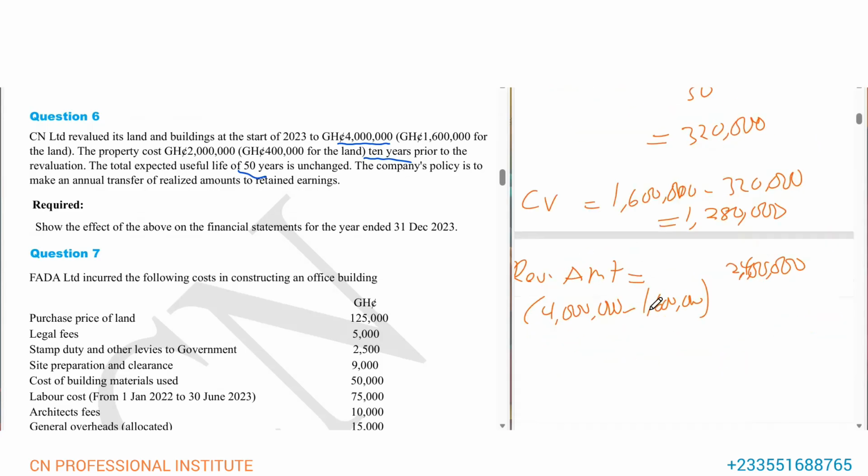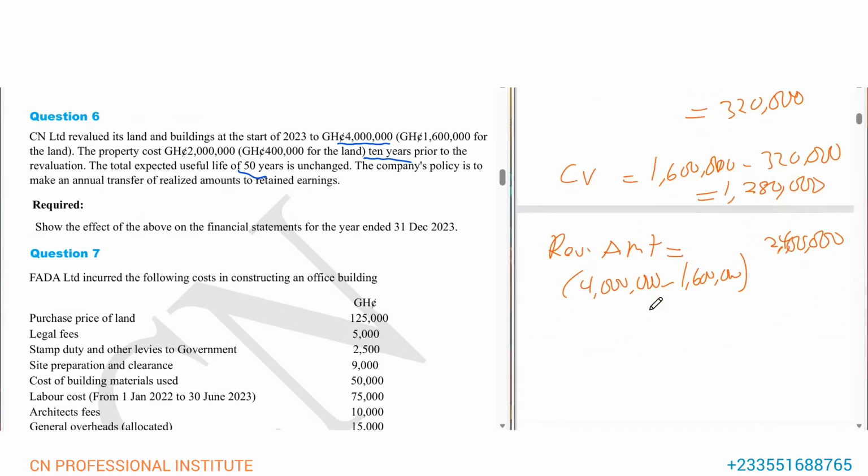Okay, so we have total revalued amount of 4 million. Out of this total revalued amount of 4 million, 1,600,000 is for land. So the 1,600,000 that's for land, take it away, and then the 2,400,000 is for what? The revalued amount for building.